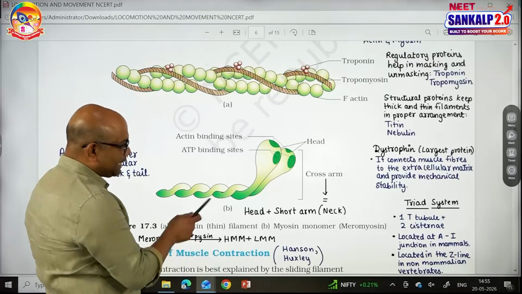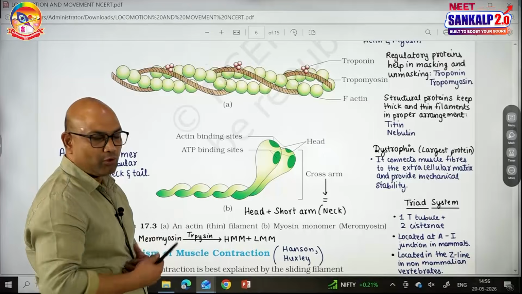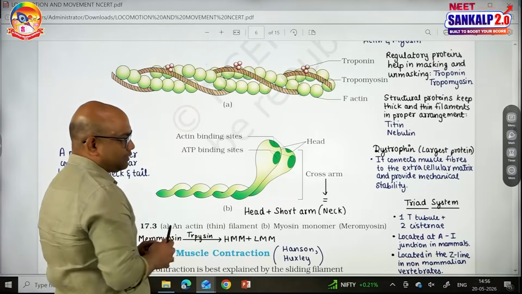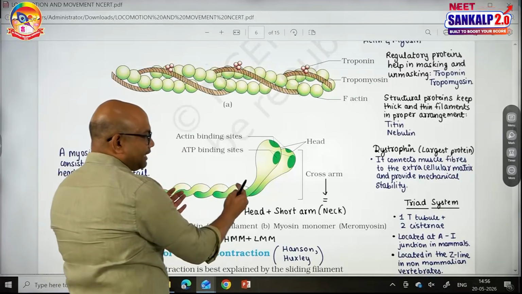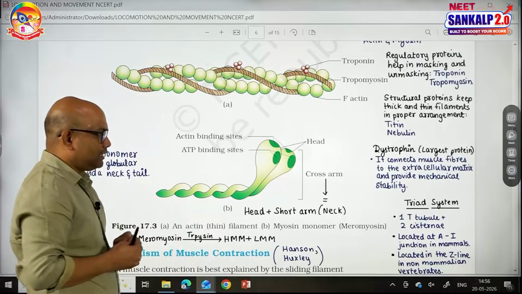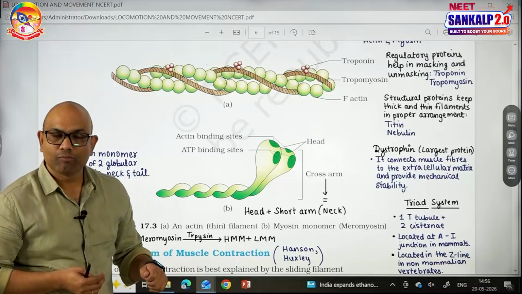And when we break the myosin monomer, which is actually a protein, by using a proteolytic enzyme at the neck region, at this particular region, we can divide the myosin monomer into cross arm and tail. As the cross arm's molecular weight is more, it is said to be heavy meromyosin.